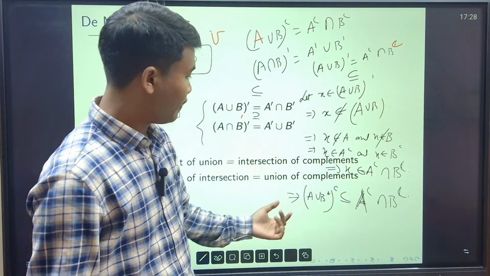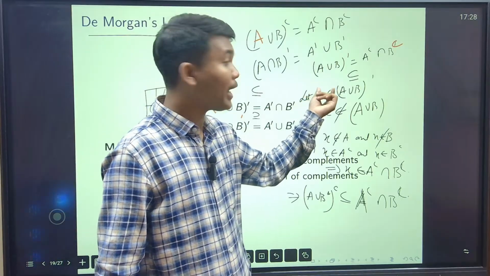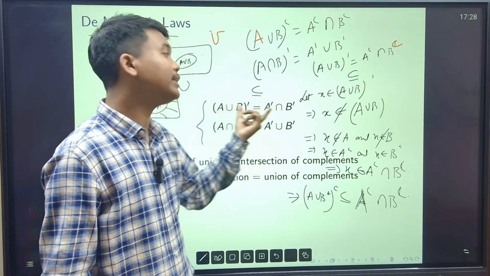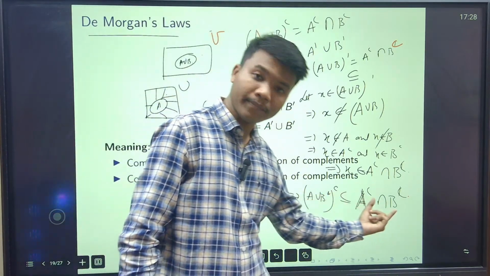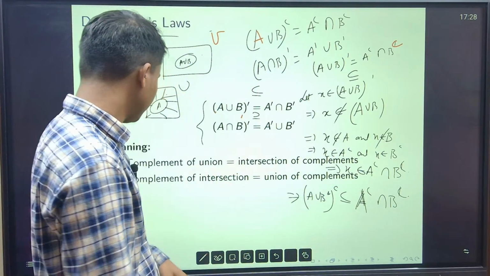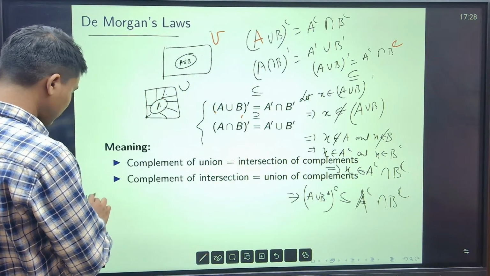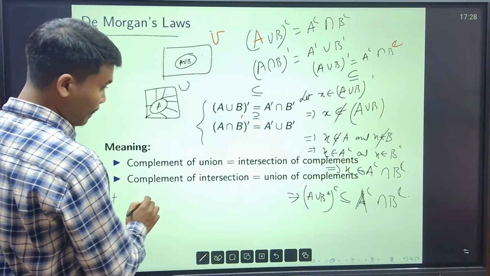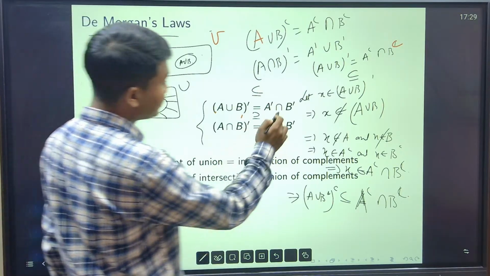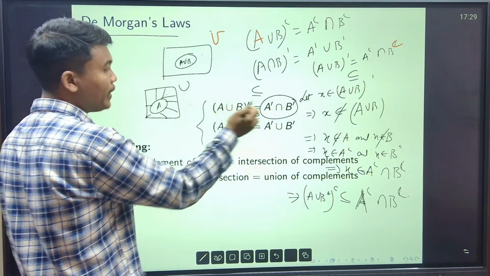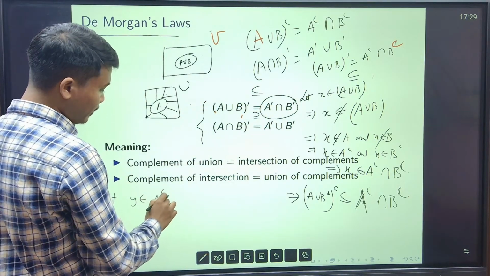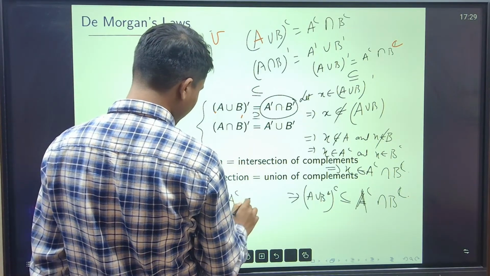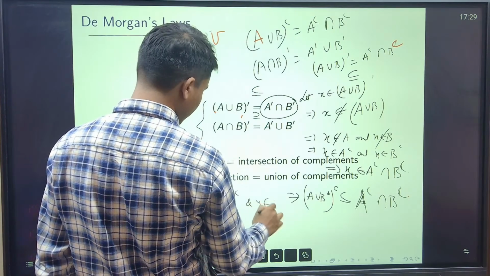Okay. বোঝা গেল? Every element I have taken one arbitrary element from here, I have shown it to be here. That means each element of this set is an element of this set, তার মানে this is a subset of this. Now similar reverse, in reverse, now let y be an element of, এখন আমি এই দিক থেকে একটা এলিমেন্ট নিব, এটাকে এখানে দেখাবো, তার মানে এটা একটা সাবসেট অফ এটা হয়ে যাবে, তাহলে a complement intersection b complement, this implies that y is an element in a complement and y is an element of b complement.